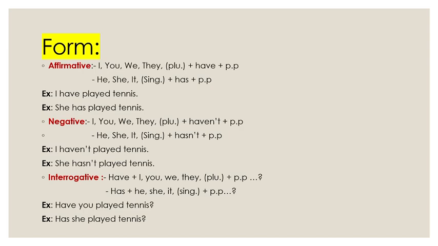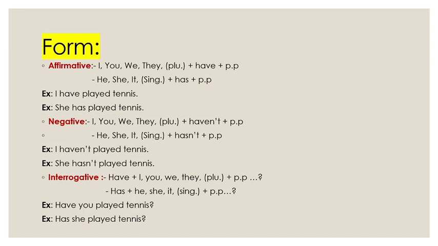For example, I have played tennis. She has played tennis. The negative form of present perfect also starts with the subject, singular or plural, plus haven't or hasn't plus the past participle. For example, I haven't played tennis. She hasn't played tennis.